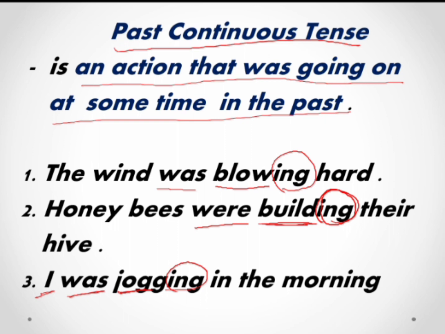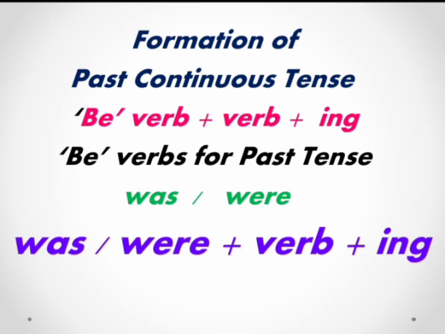Now let's see the rules to form the past continuous tense. Formation of past continuous tense. How is the past continuous tense formed? We use a be verb plus a verb and we add ing to the verb to show the continuing action. The be verbs for past tense are was and were. Was is used with the singular subject and were is used with the plural subject.